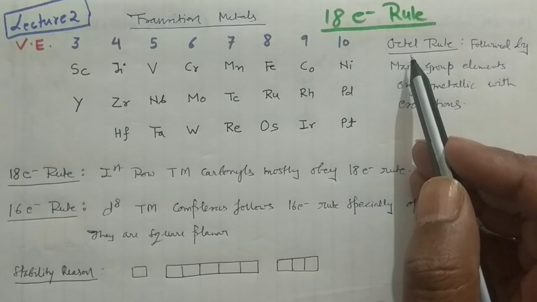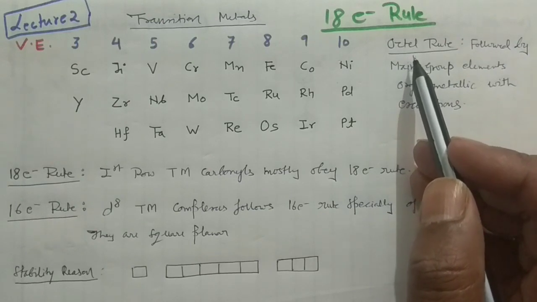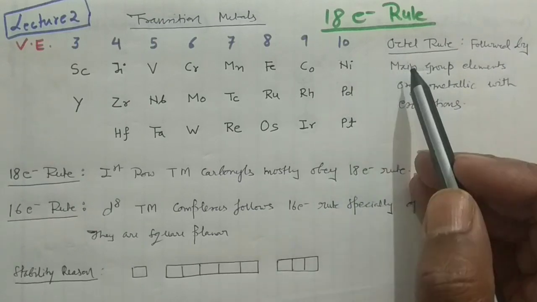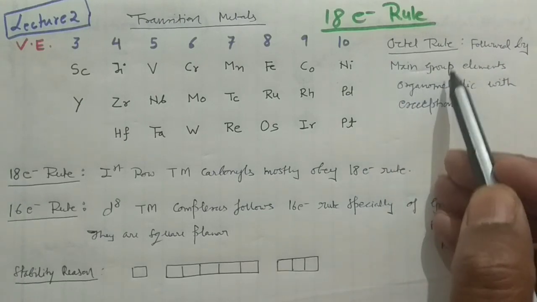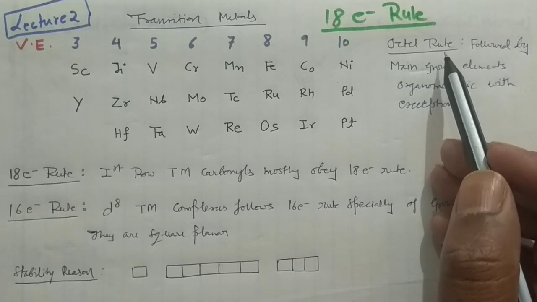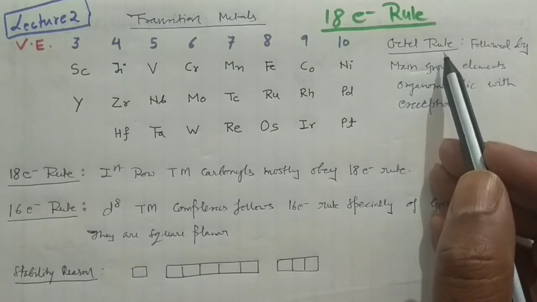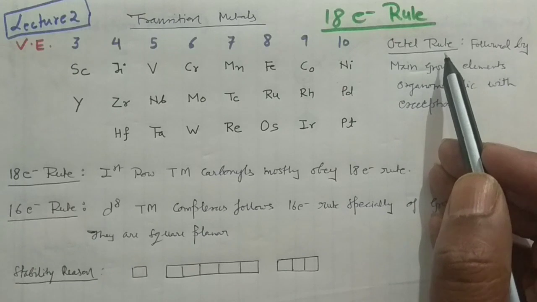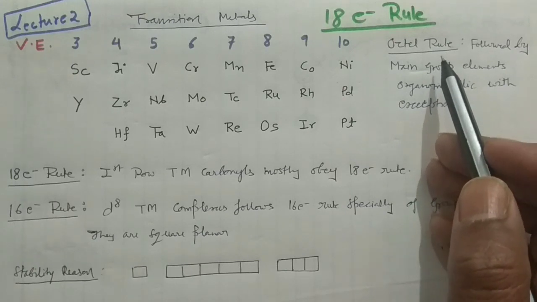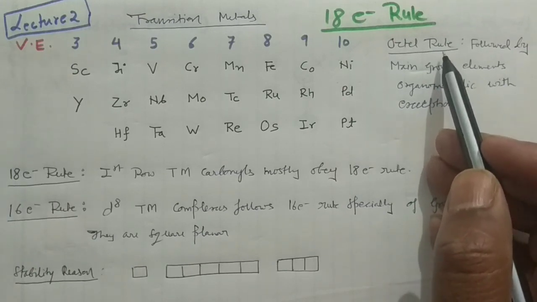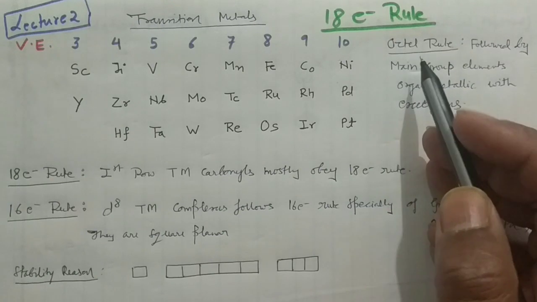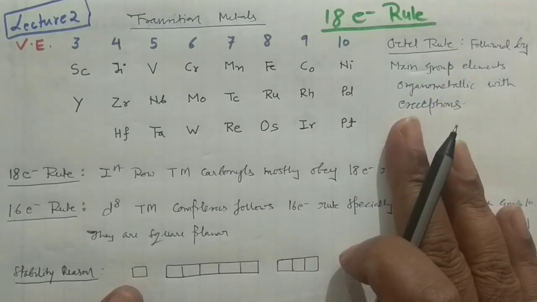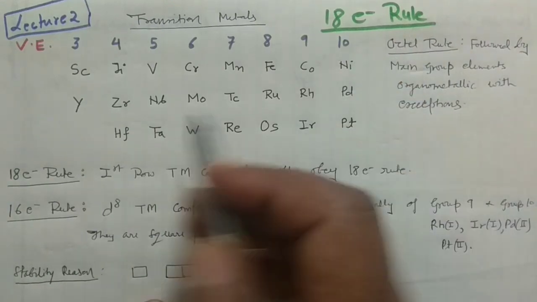If you have that question in your examination and you try to apply the 18 electron rule, then there would be a problem. Whenever main group elements are there, they will follow the octet rule. However, compounds do not always strictly follow the octet rule. Like the 18 electron rule, there are exceptions for the octet rule also. So you have to remember this, and you can see this particular table.